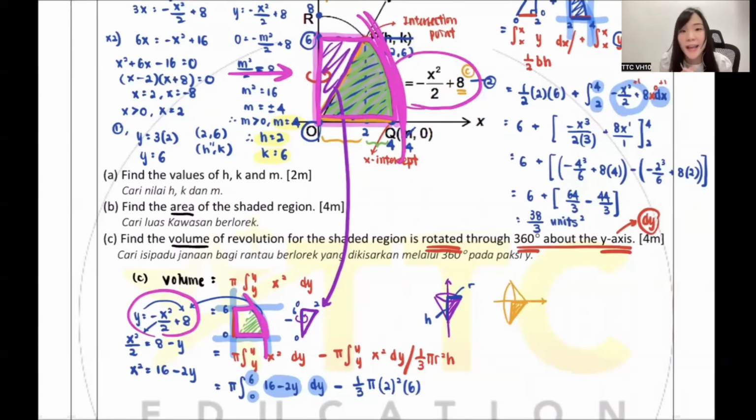But because I want x squared, how do I get x squared? I just move around to get x squared. I think moving around is not a problem, right? Or moving around also I need to explain. See, negative, I move it over positive. Plus, I move it over minus. Divide, I move up times. I straight away discover when my y is negative x squared over 2 plus 8, my x squared will be 16 minus 2y. Do you understand now?